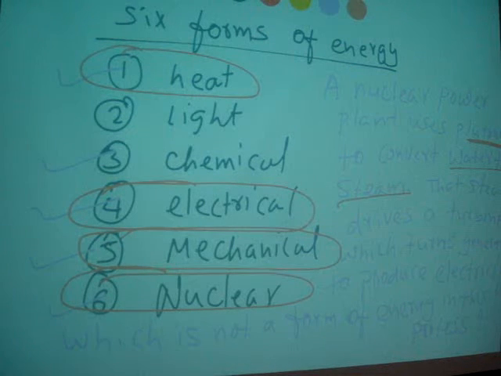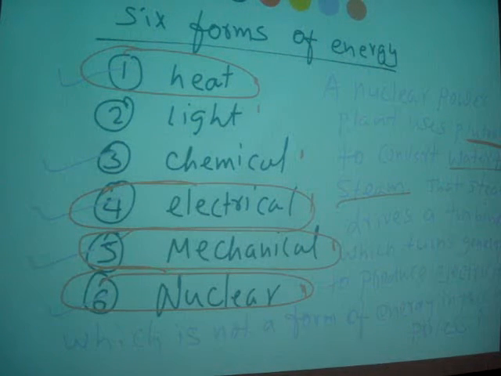There are 6 forms of energy: heat, light, chemical, electrical, mechanical, and nuclear. So those are the forms of energy. We cannot create energy, but we can convert it from one form to another. Here is an example. You can see a nuclear power plant that uses plutonium to convert water to steam, and that steam drives the turbine, which turns the generator to produce electricity.